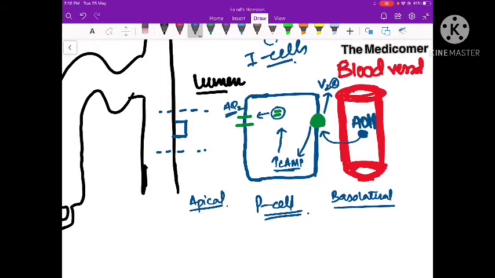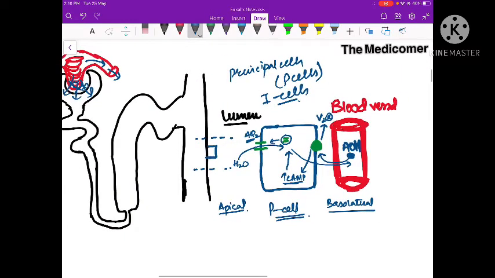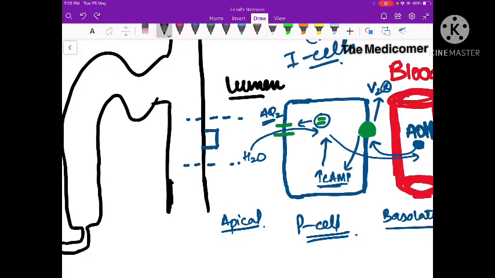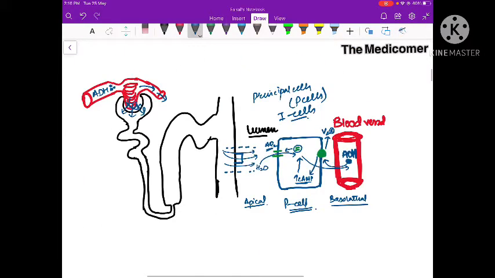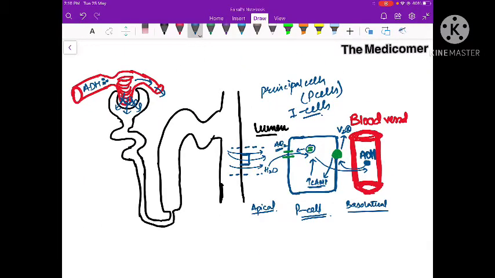So it causes expression of aquaporin 2 on the apical side, and then through this aquaporin 2 there will be reabsorption of free water. Water will be reabsorbed, and then from here it will go into the blood. So this is how ADH causes reabsorption of water. This whole process takes place in this area, the distal nephron. As a result, there is going to be reabsorption of water, and this water will go into the bloodstream. So this is how ADH acts on the distal tubule.